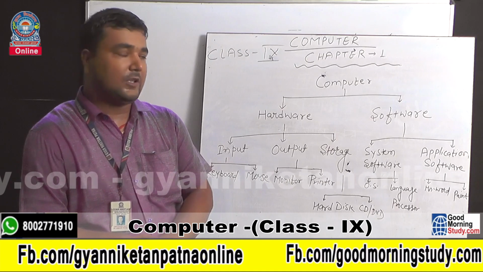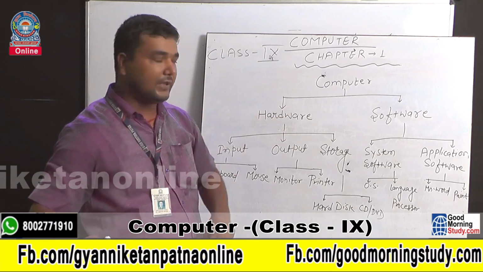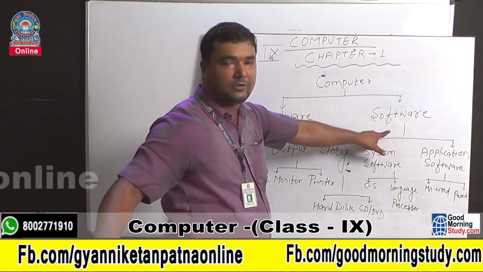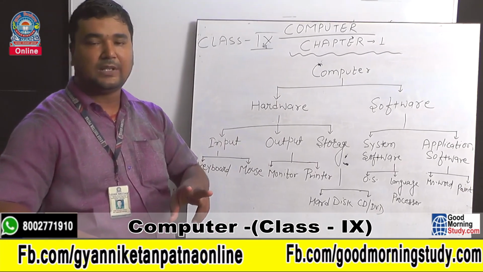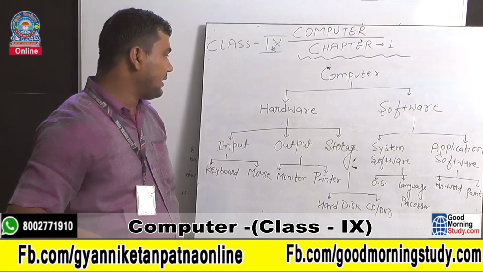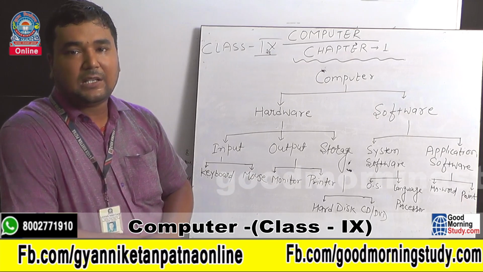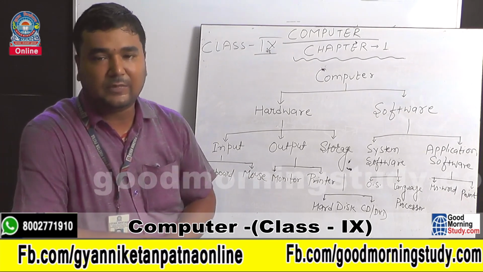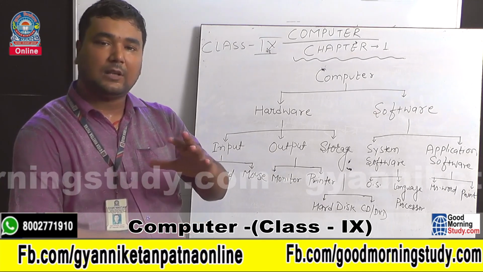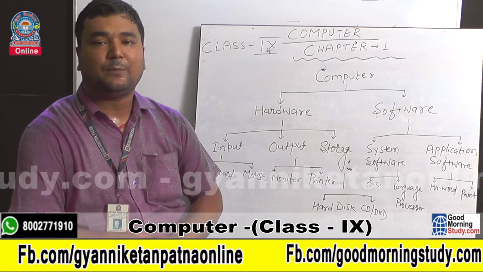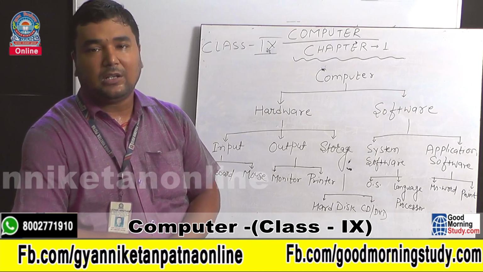First of all, you know it very well, our computer consists of two components, first hardware and second software. Clear? So first of all I would like to define what is hardware. Any physical components of computer. Physical components means what? The part of computer that can be touched and felt is called hardware. These physical components can be touched, can be felt, and can be seen.